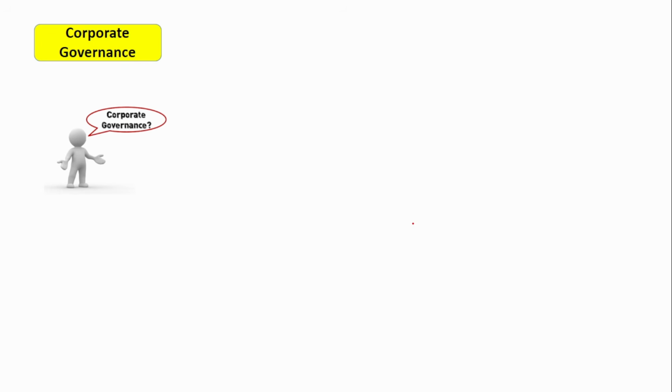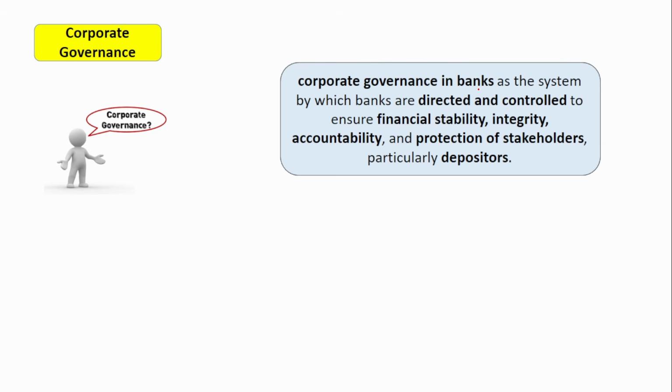Next is corporate governance. So what is corporate governance? Corporate governance in banks is the system by which banks are directed and controlled to ensure financial stability, integrity, accountability and the protection of stakeholders, particularly depositors. It ensures that the banks are running properly and following the rules, and that all the stakeholders, not just the depositors but also the shareholders and investors, are treated in a very fair manner.